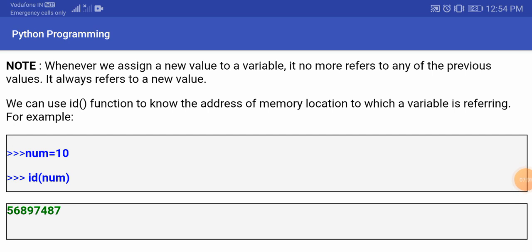Now let's talk about this example which is mentioned: num = 10, and then we are writing id(num). What is happening in this case? It is using this num value as 10, and when we return id of num, it is going to return the particular memory address of that variable. If you are writing num = 10, that means you are giving the variable name as num and the value of that variable is 10. When we write id(num), it is going to show the memory address where this 10 is stored. Here you can see the output as 56897487, which is actually the memory address of 10.